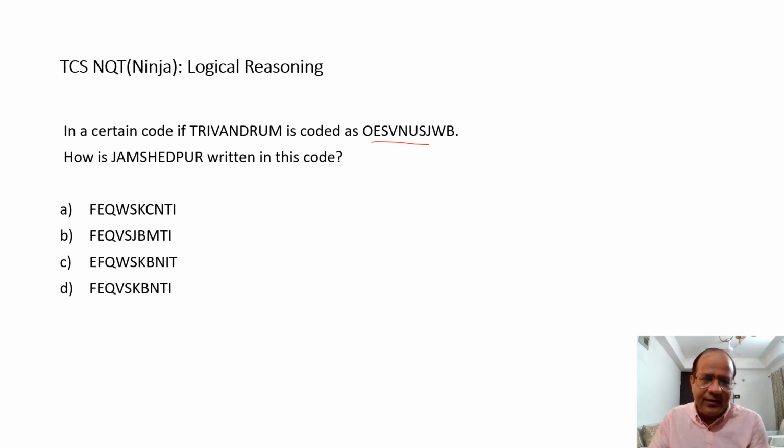Now, what is given in this question is, if you try to match all the alphabets sequentially, let's say I assume that the code for T should be O and then R should be E, going in sequence, I would realize that they are not matching. So this kind of working is not going to work over here for this kind of question. So I have to think some other way around. Now, what is this other way around? Can I have a look at it? I write it down. I have this Trivandrum over here.